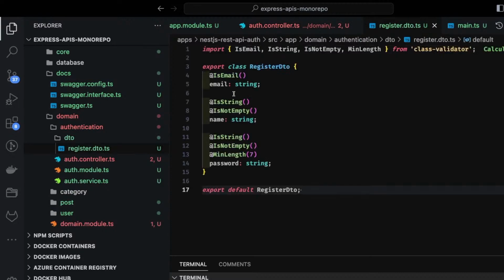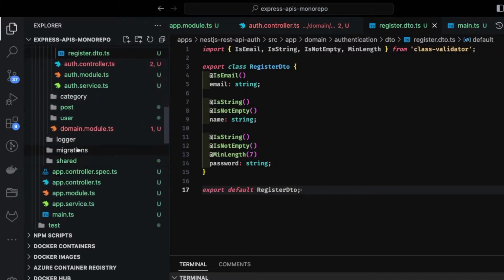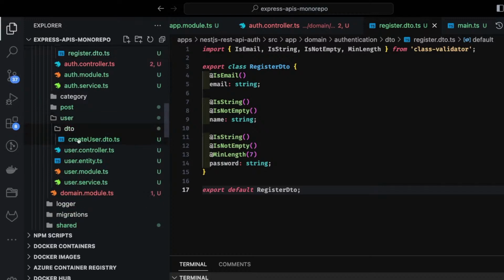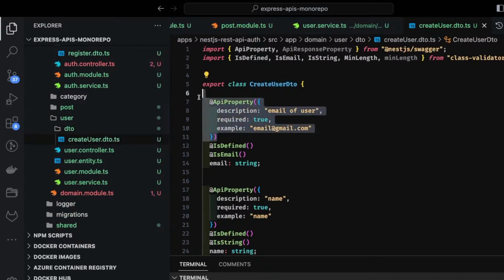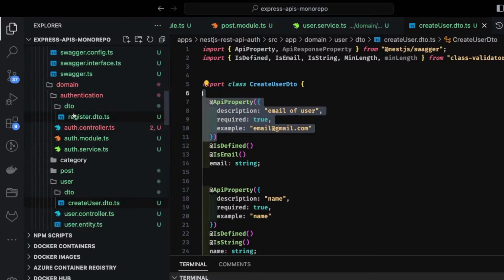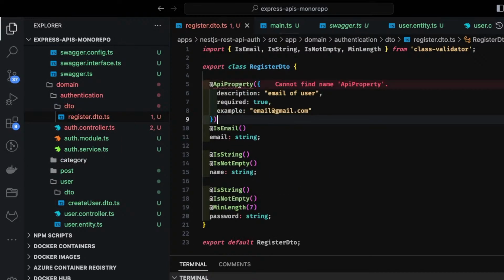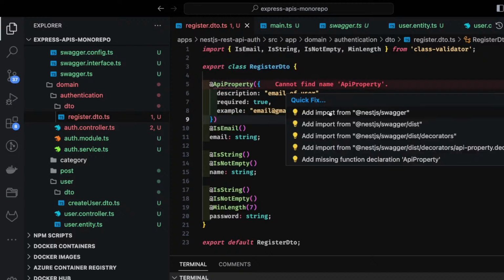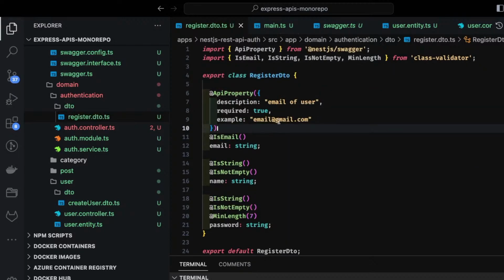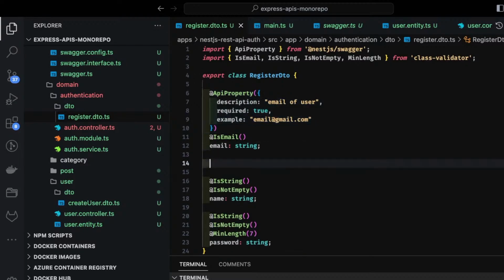So I will just use this for now, and we can enrich it by using these API properties so Swagger docs can expose all these properties. This is the email ApiProperty, which you can import from nestjs-swagger. So this is the email which you are expecting in the signup API, and the name.